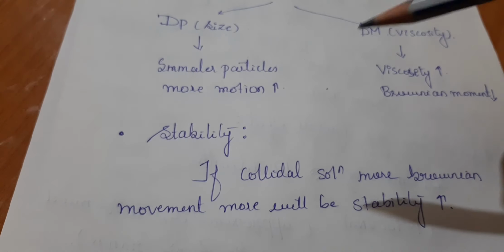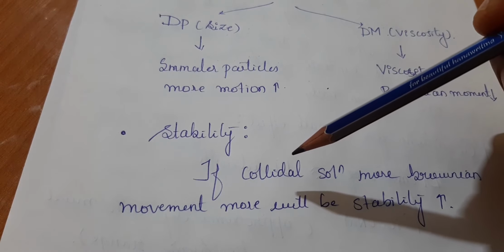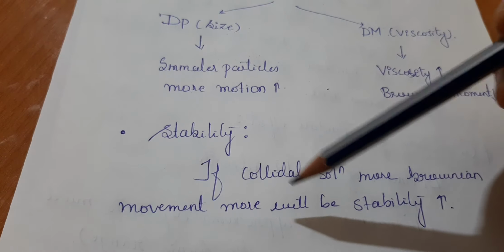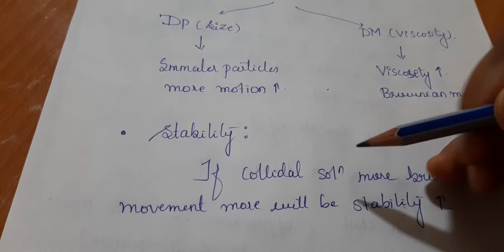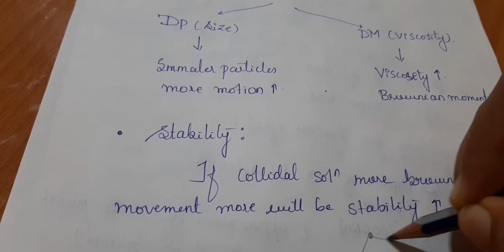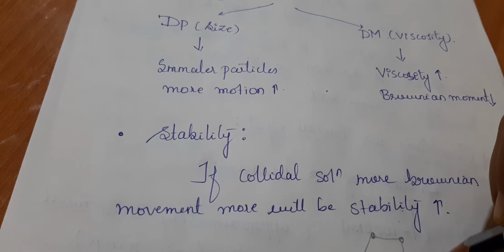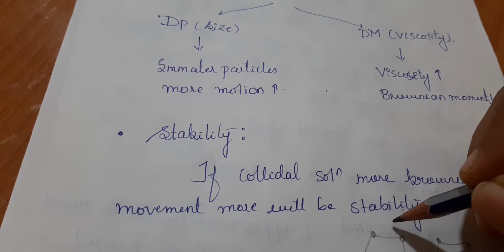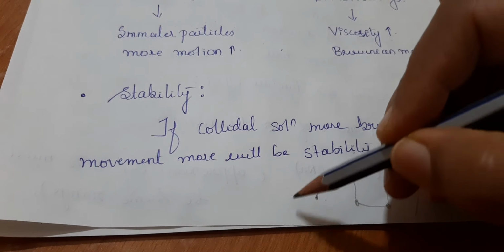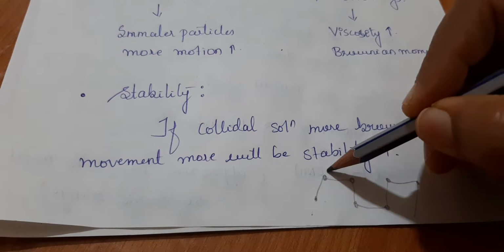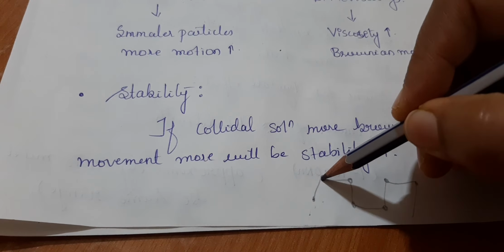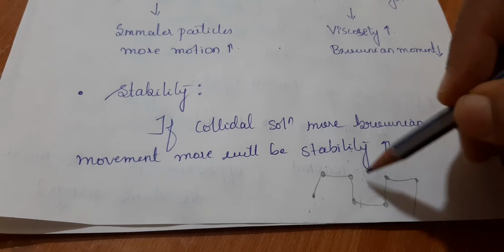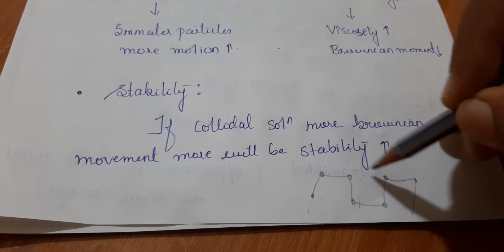If you consider stability, the stability of particles which show Brownian movement: if a colloidal solution shows more Brownian movement, more will be the stability. See here, as I told you, particles will start moving. If viscosity is high or size is high, they cannot move easily. If the particles are smaller and the dispersion medium is low viscous, they can easily move and rotate. They come and dash into one another, particle to particle and so on, and they keep moving. They will always be moving in a dispersion medium.